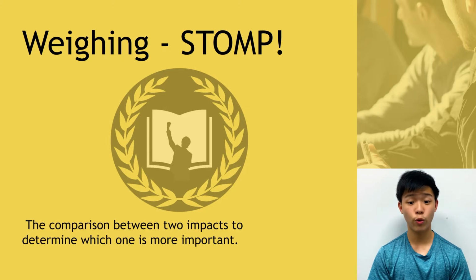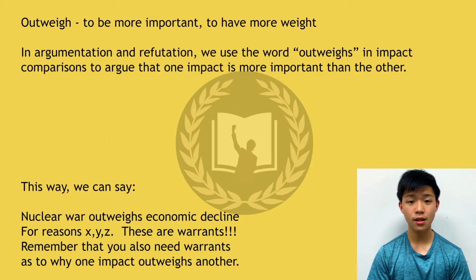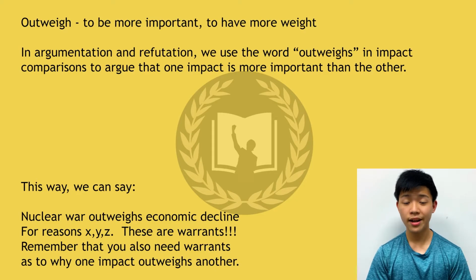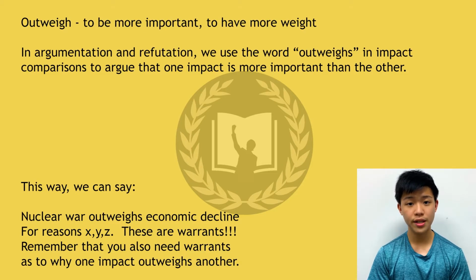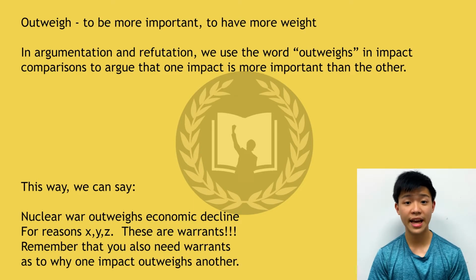And now we will be going on to weighing, which is the comparison between 2 impacts to determine which one is more important. In order to weigh impacts, we use the word outweigh, which means to be more important or to have more weight. In argumentation and refutation, we use the word outweighs in impact comparisons to argue that one impact is more important than the other, and one impact should be prioritized over another. This way, we can say things like, nuclear war outweighs economic decline for reasons X, Y, and Z. These X, Y, and Z are warrants. Remember that you also need warrants as to why one impact can outweigh another.